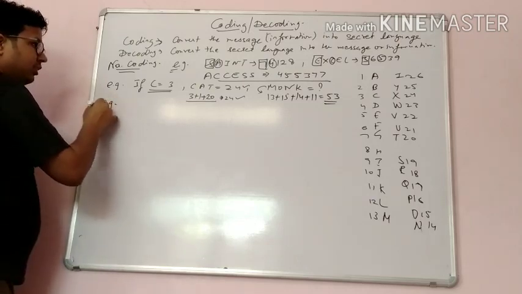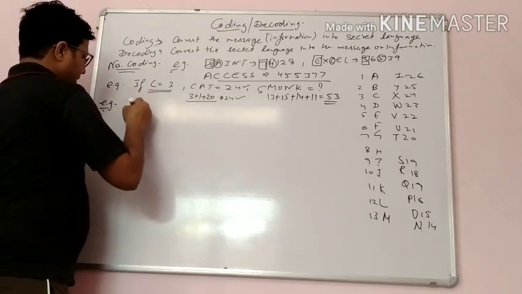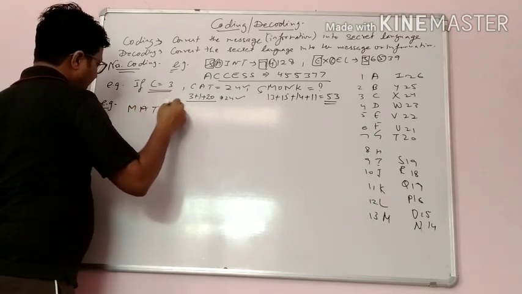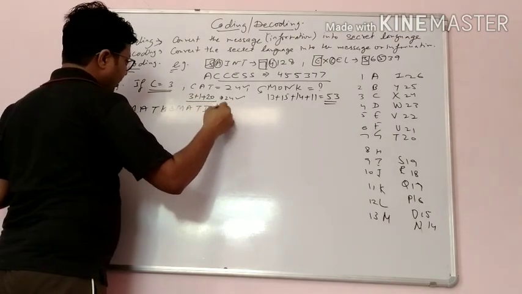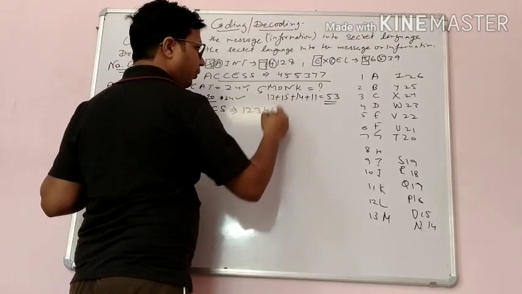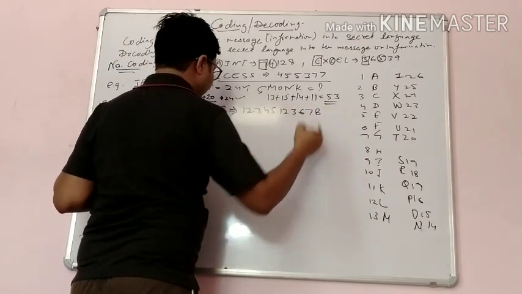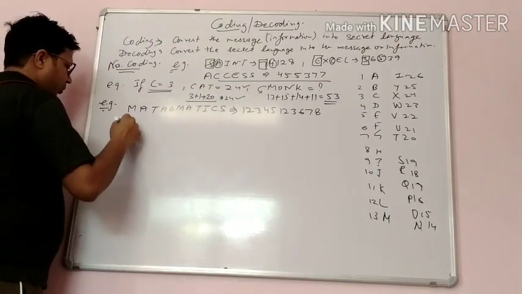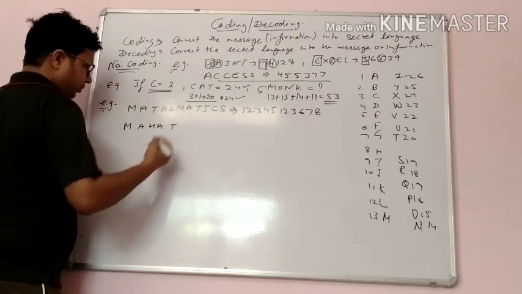Next is given: MATHEMATICS is coded as 1, 2, 3, 4, 5, 1, 2, 3, 6, 7, 8. We have to find out the code for MAHATMA.